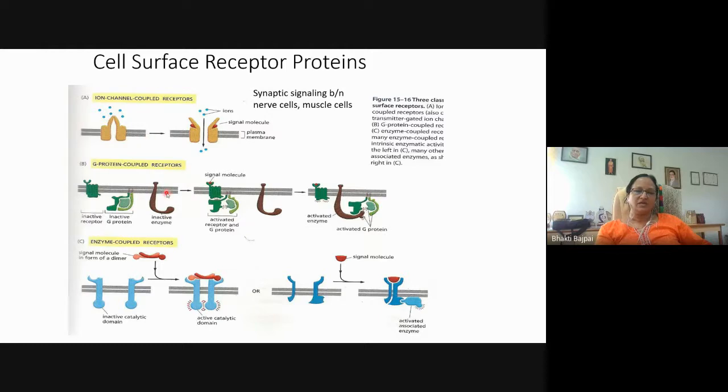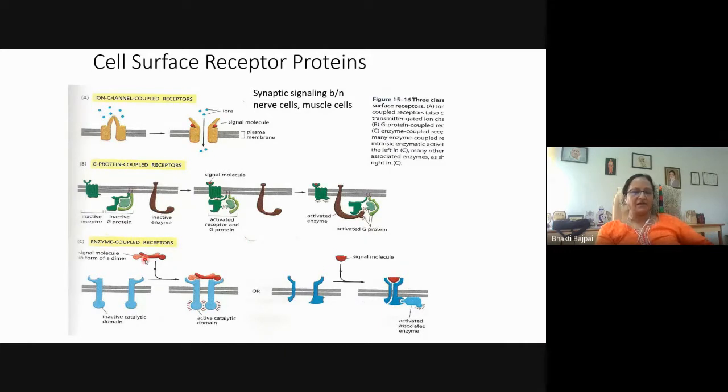G protein coupled receptors. Here we can see that the inactive G protein is present close to the inactive receptor. But when the ligand binds to the receptor, it will be activated, and the inactive G protein will also be activated. After the activation of the G protein, this G protein will bring about the activation of the associated enzyme, so that the enzyme is activated, which will now bring about the downstream effect.